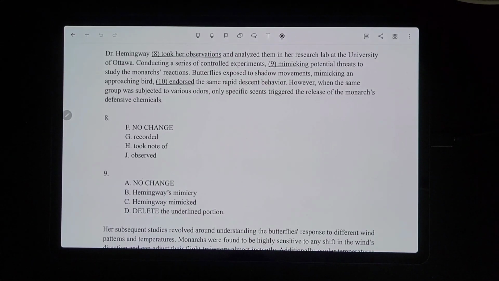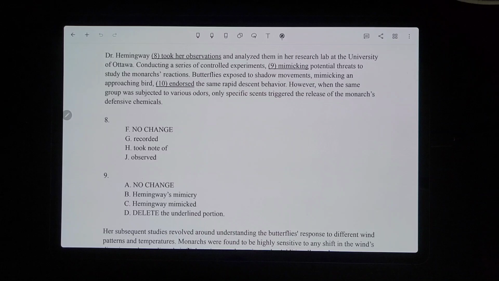Okay, for number 8, it says Dr. Hemingway took her observations and analyzed them in her research lab at the University of Ottawa. So took her observations and analyzed them. Let's see, recorded, took note of, observed. Remember, the whole underlined portion is what you have to be replacing. A lot of people would probably get this wrong and pick G or J, because they don't think about how observations is also underlined.